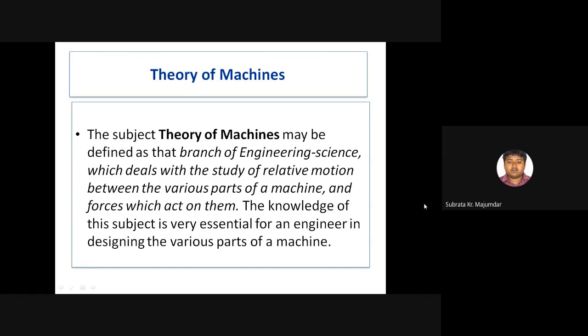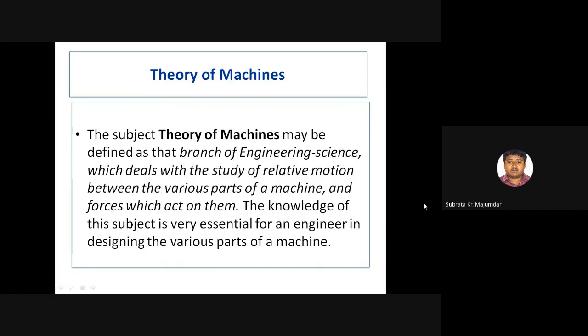The subject theory of machines may be defined as that branch of engineering science which deals with the study of relative motion between the various parts of a machine and the forces which act on them.